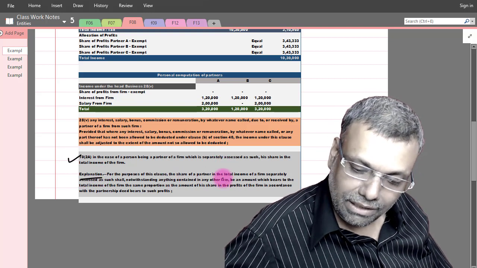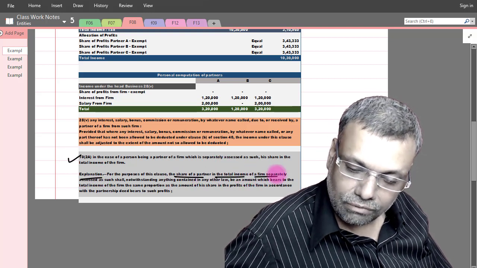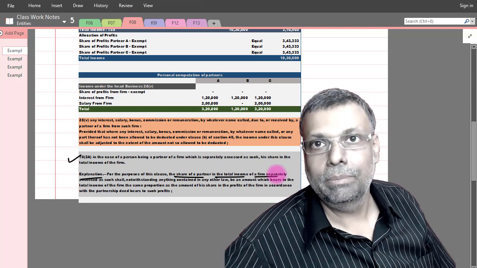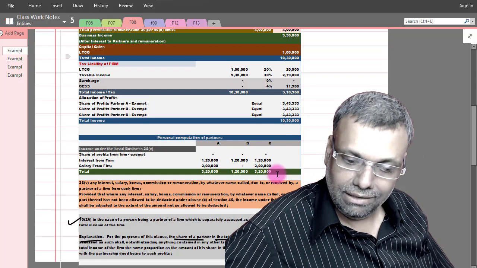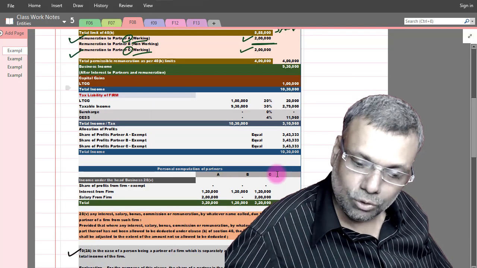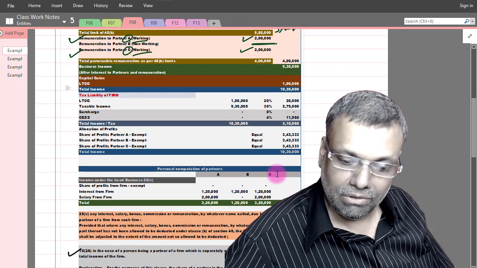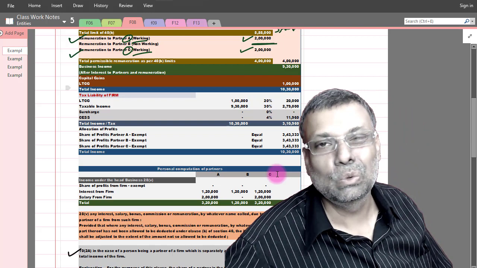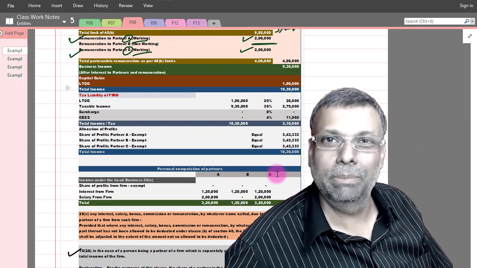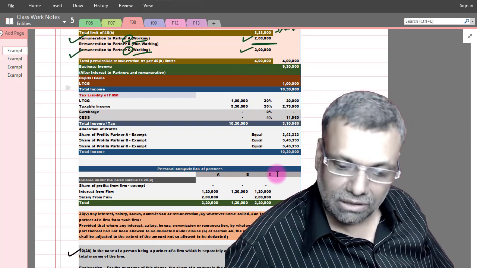You will have to show that particular allocation, that how much is the share of total income to the respective partners. You have to show that particular working. No great provision, but this should be done. So this is one of the steps. However, when you solve so many questions, then these are so simple and routine steps that we keep on skipping. But actually in examination condition, you have to show.